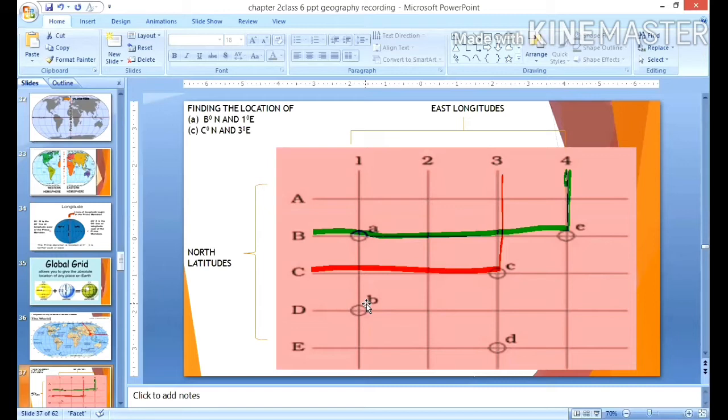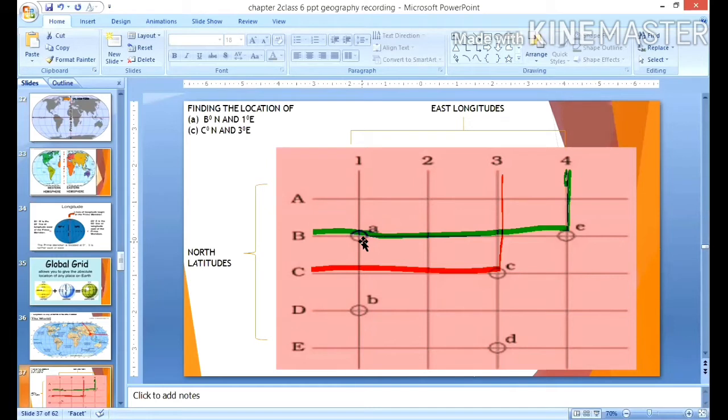After that, find how to locate the place. Let these vertical lines represent east longitudes, and these horizontal lines represent north latitudes. Clear? Now, how do we find which latitude and which longitude circle A is located at?